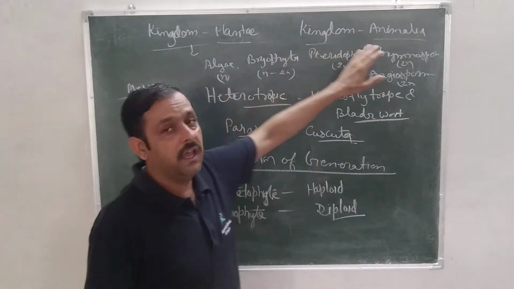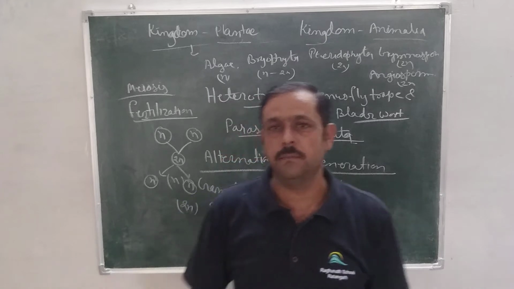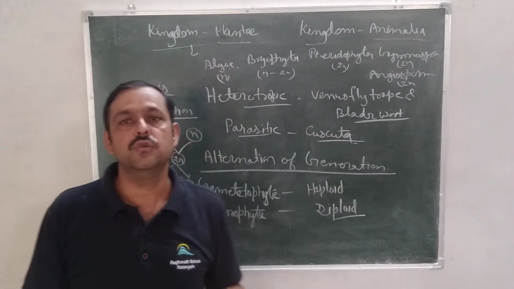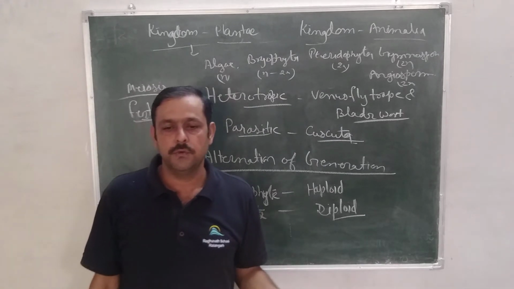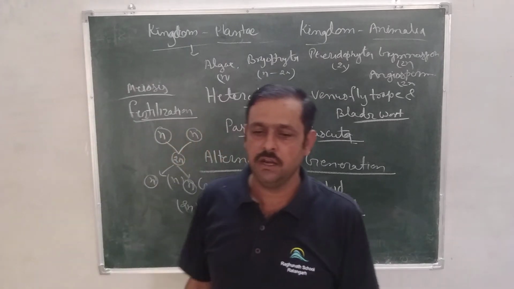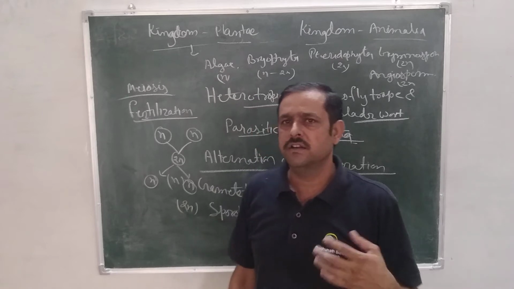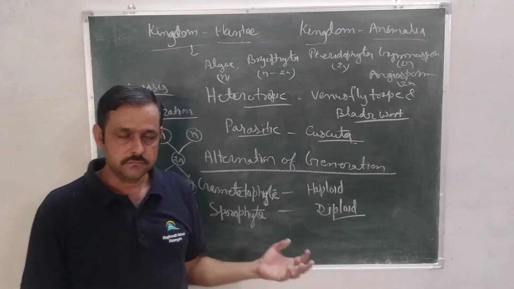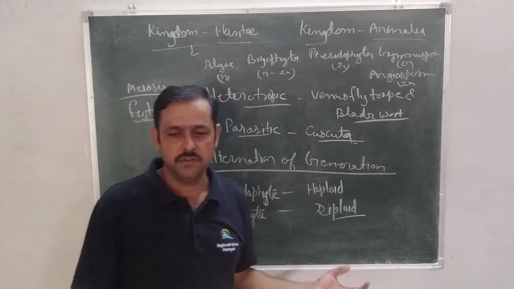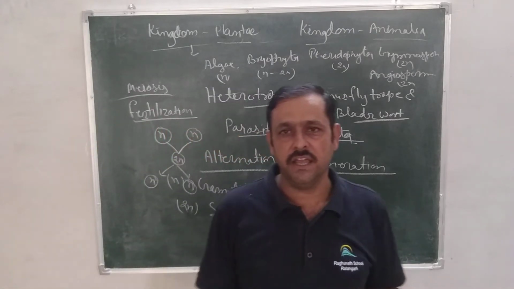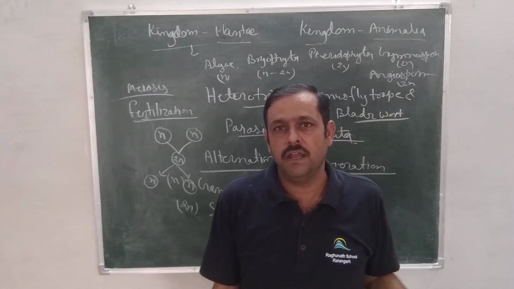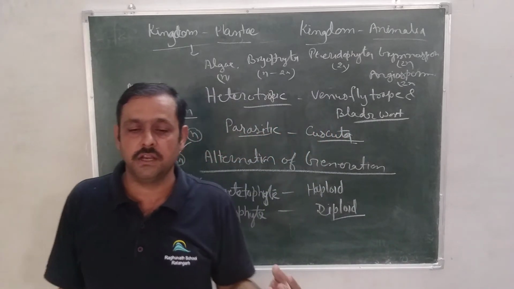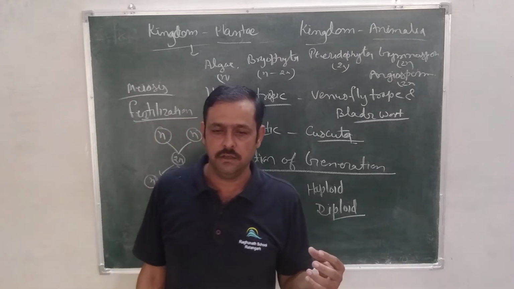Now Kingdom Animalia. As you know, Kingdom Animalia is heterotrophic, multicellular, eukaryotic organisms which lack a cell wall, and they depend directly or indirectly on plants or other living organisms. They take their food by ingestion and store their food material in the form of glycogen and fat.